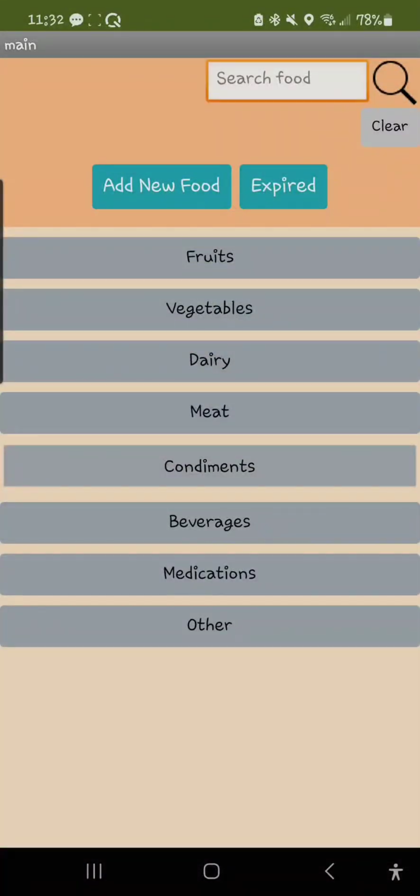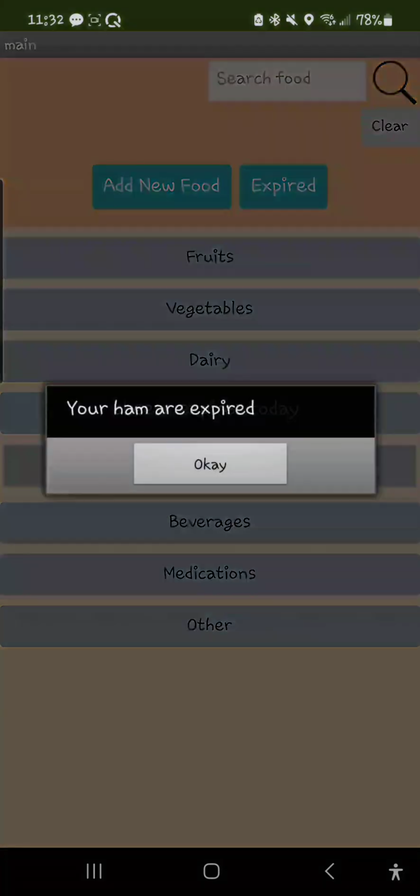Next, we're going to click our button that says expired, which will tell us which foods have expired or are expiring today so that we can use them. It says our ham has expired and our cheese expires today.